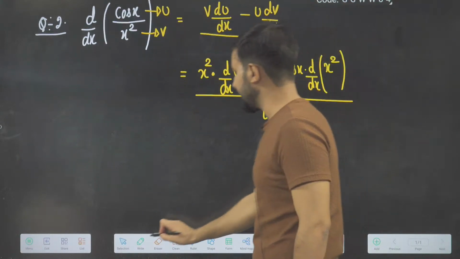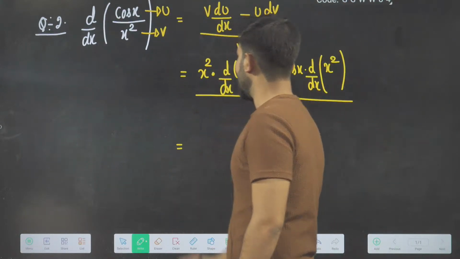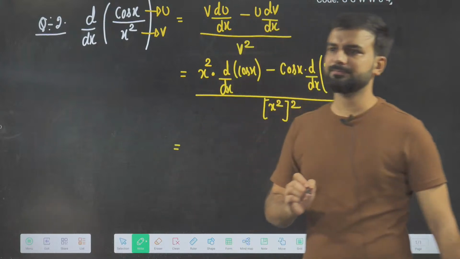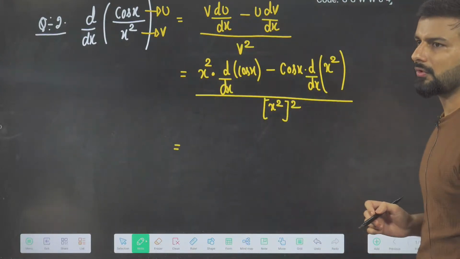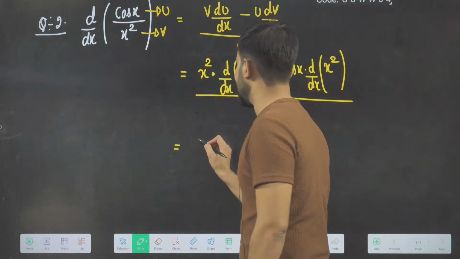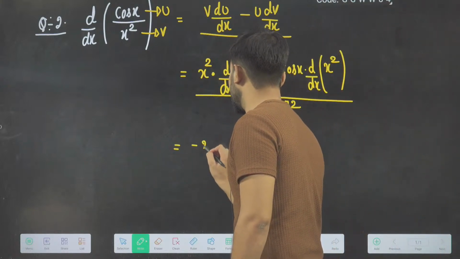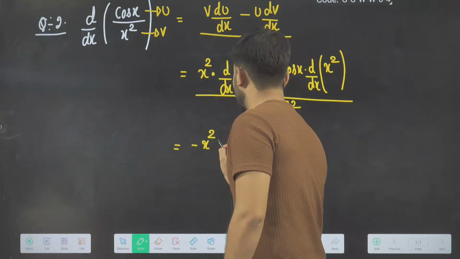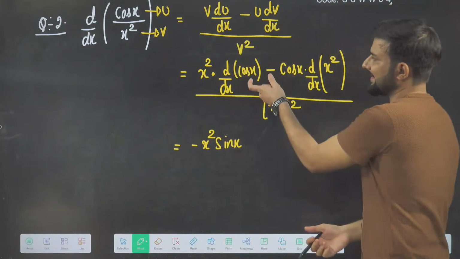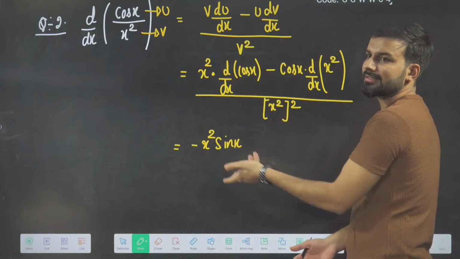So what is the answer I will get here? What is the differentiation of cos x, beta? The differentiation of cos x will be minus sin x. So this answer will come out to be minus x square sin x. I hope this is clear. Cos x differentiation will be minus sin x.